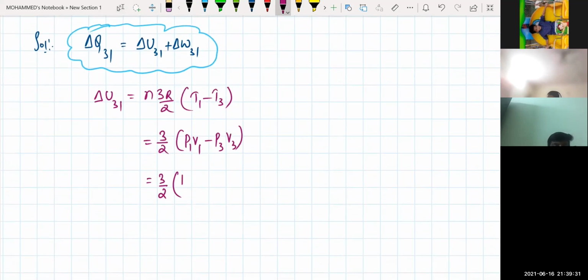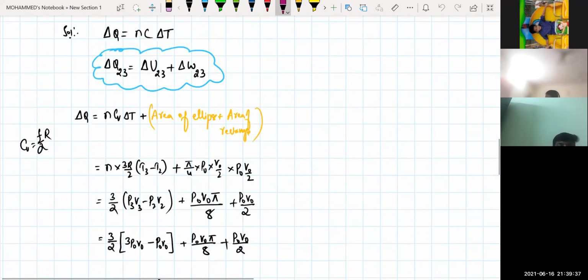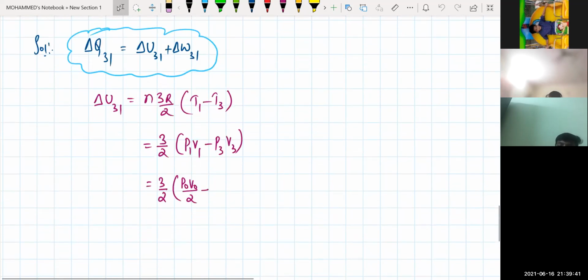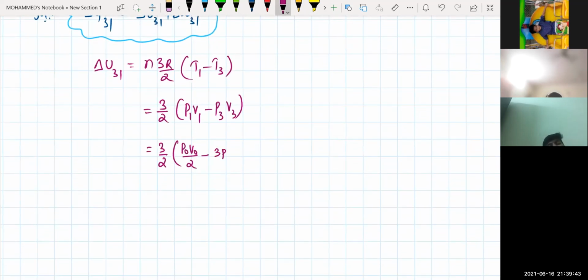Minus P3 V3, which I already have written here right now. How much? 3 P naught V naught. So directly I can write that value here, 3 P naught into V naught. We know this is a very simple condition. So this will be equal to 3 by 2 into, how much? 1 by 2 minus 3, minus 5 by 2, and the minus 5 P naught V naught by 2.